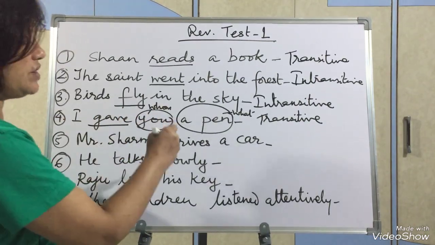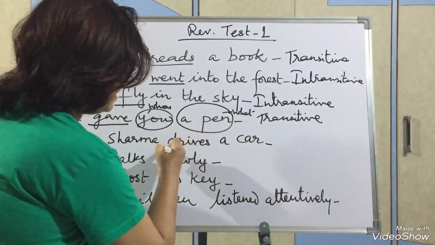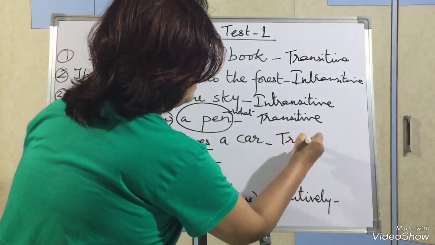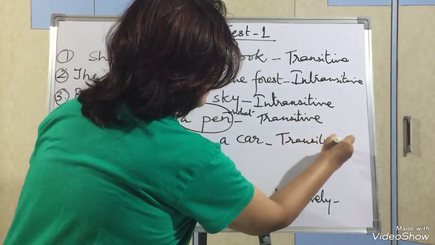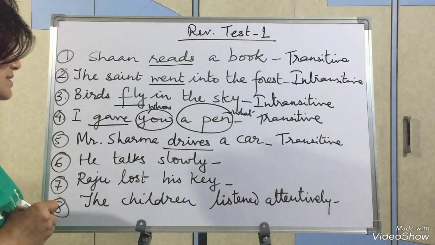Mr. Sharma drives a car. Mr. Sharma drives what? The answer is coming. So drives will be a transitive verb.